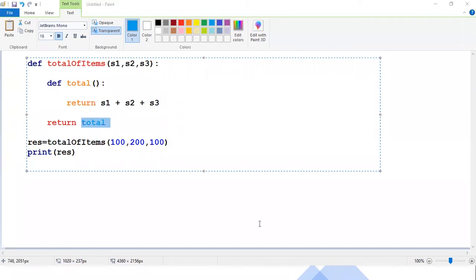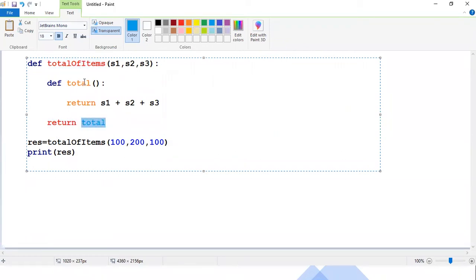Yes, function. It's not a value. It's a function, right? So actually the topic is a function as a return statement. A function as a return statement. So the outer function is returning the inner function, guys.